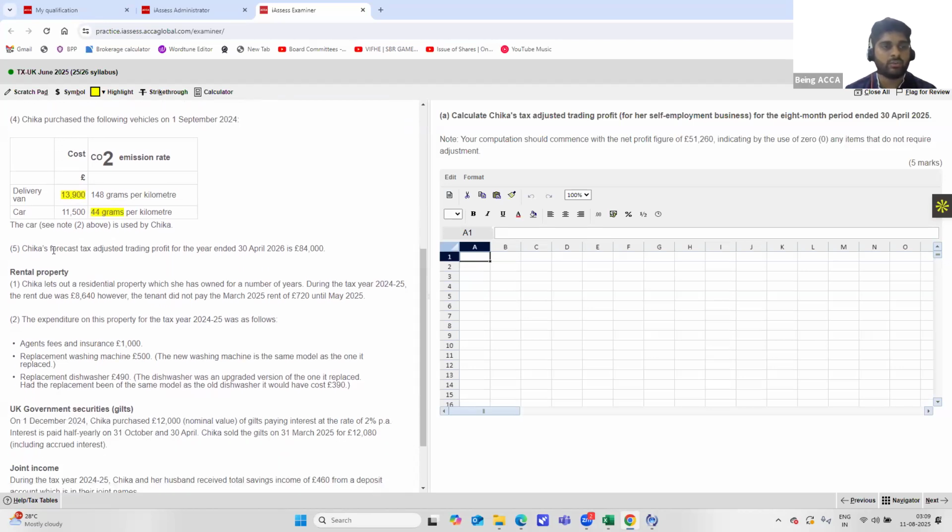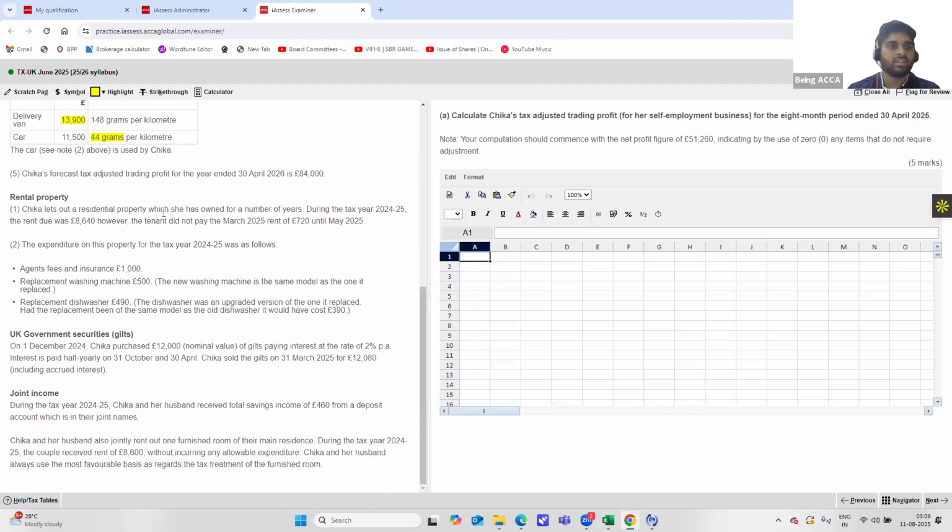Next, Chika's forecast tax adjusted profit for the year ended 30th April 2026 is 84,000. Okay, since you are asking only about 2025, this is not relevant for this question at least. All right, moving on to the next part of it, it says rental property. Chika lets out a rental property which she has owned for a number of years. During the tax year 2024-25, the rent due was 8,640 pounds. However, the tenant did not pay the March 2025 rent of 720 pounds until May 2025.